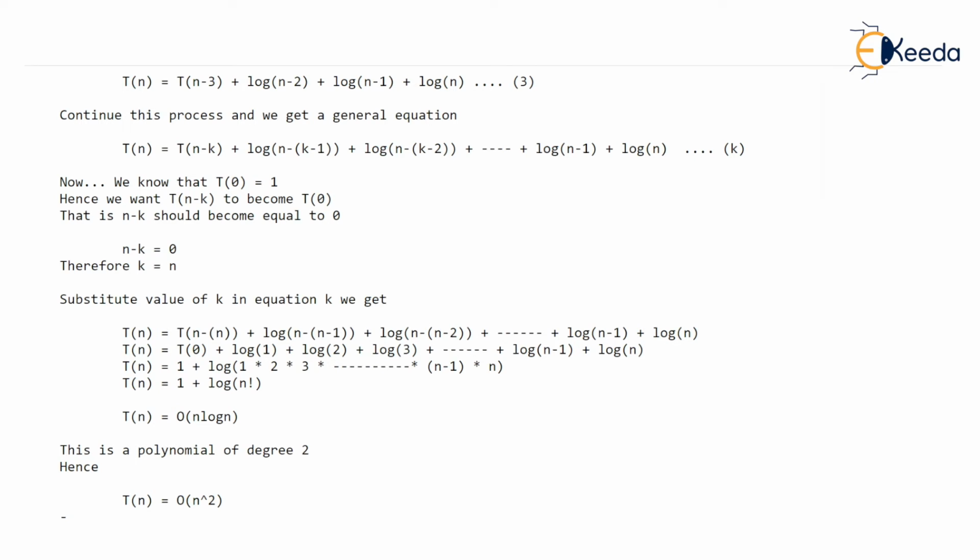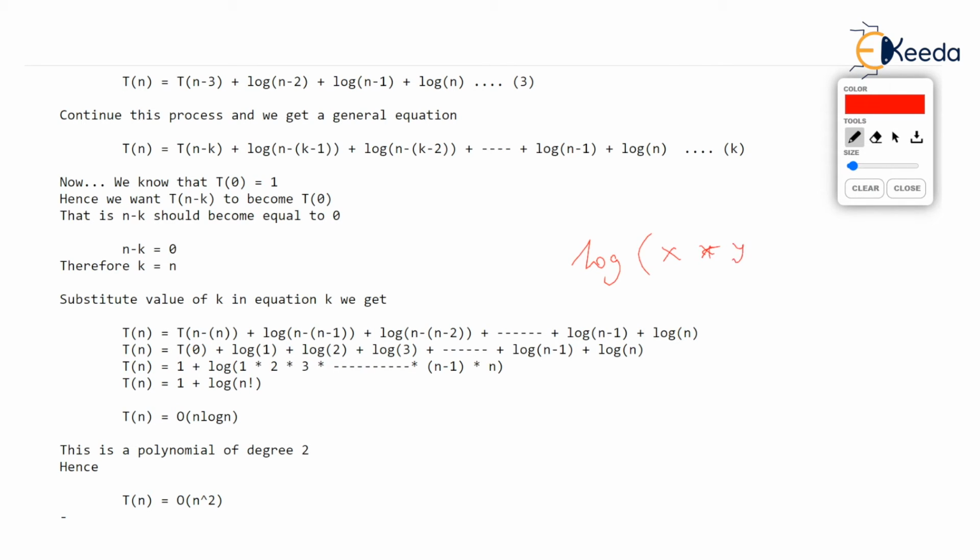So now, log of x into y is nothing but log of x plus log of y. You know this logarithmic theorem. So we have log 1 plus log 2 plus log 3 plus log of n minus 1 plus log n. This can be written as log of 1 into 2 into 3 into up to n minus 1 into n.